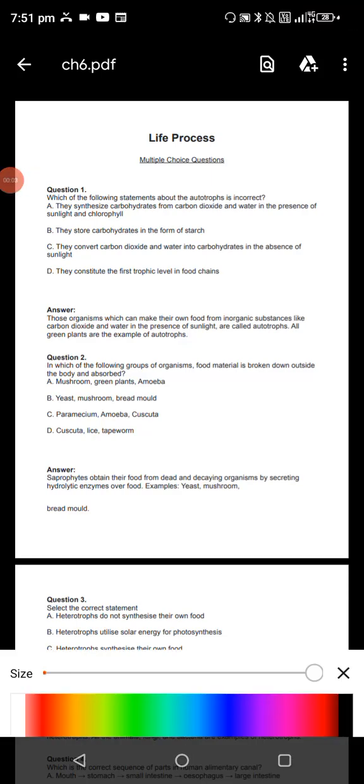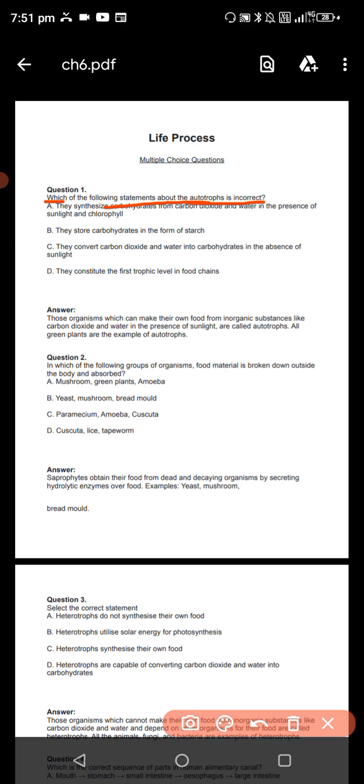Okay, start. चलो देखो, which statement about autotrophic is incorrect? ठीक, they synthesize carbohydrate from carbon dioxide and water in presence of the sunlight and chlorophyll.